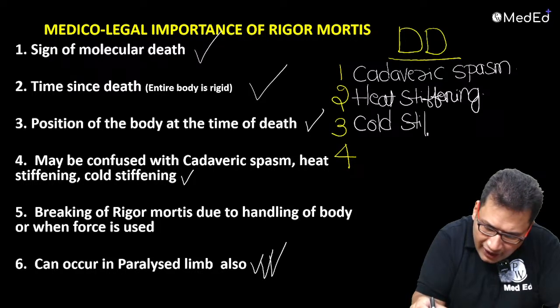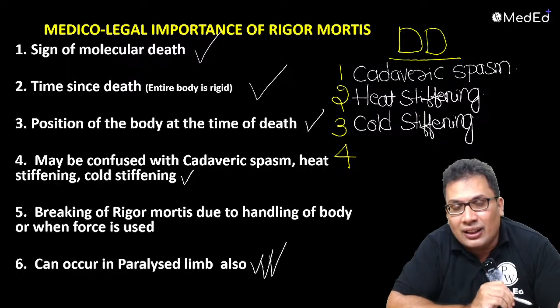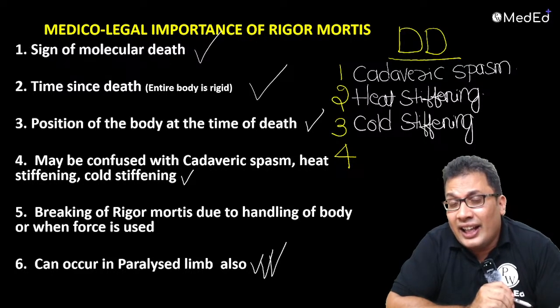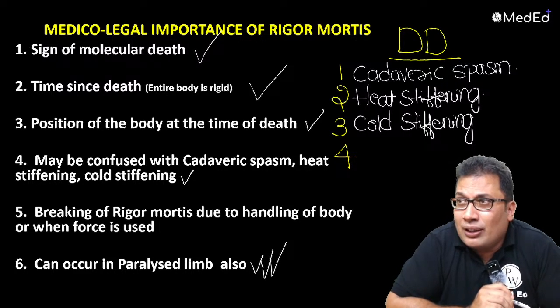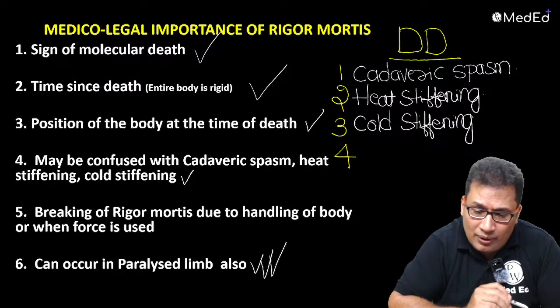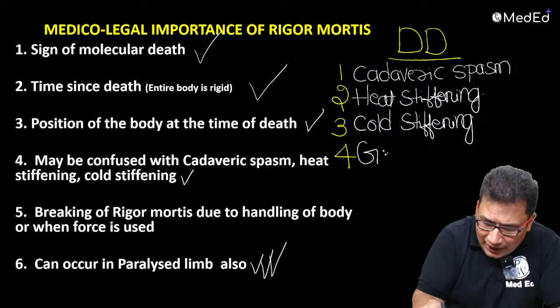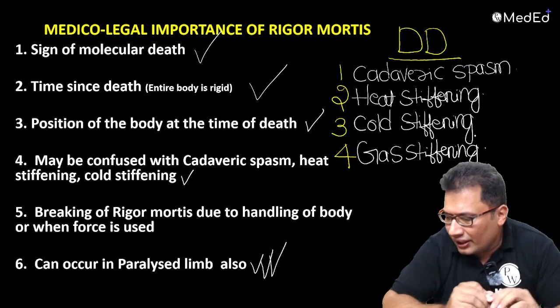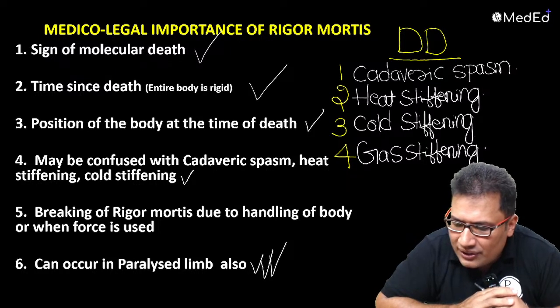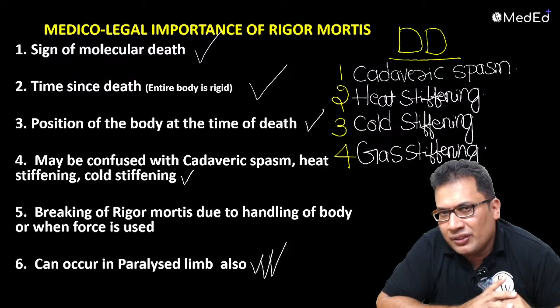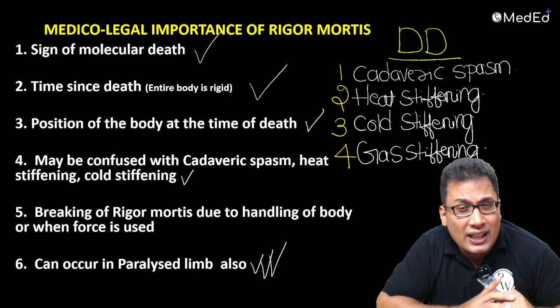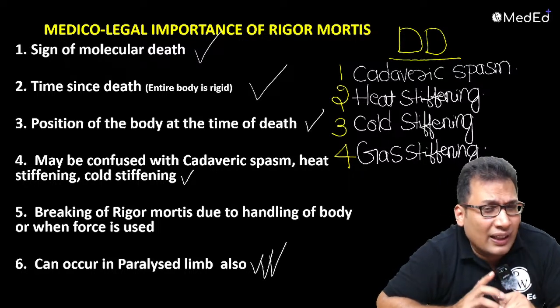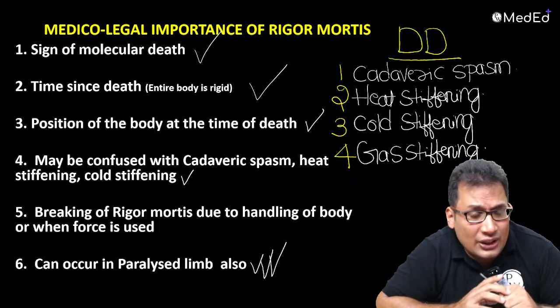Again, because of extreme degree of cold, all the muscle undergoes stiffening. That is cold stiffening, which occurs in extreme degrees of temperature, for example minus degree temperature. One more condition that resembles this is gas stiffening. So there are four conditions that resemble rigor mortis: cadaveric spasm, heat stiffening, cold stiffening, and gas stiffening. Gas stiffening is because of putrefaction. Putrefactive gases lead to stiffening of the muscle and joint.